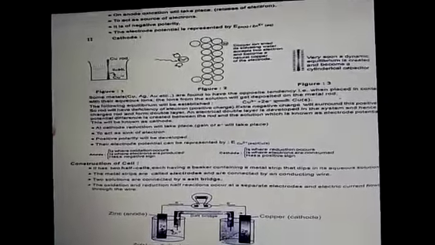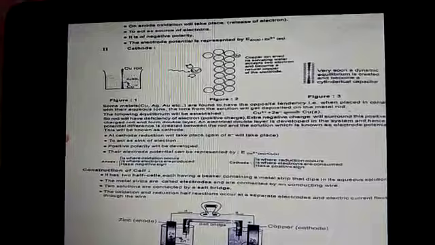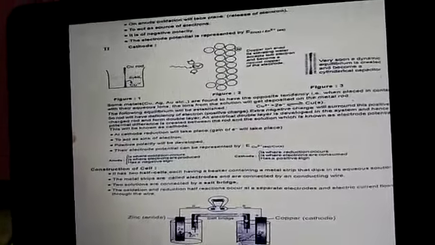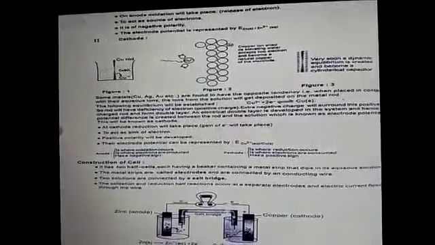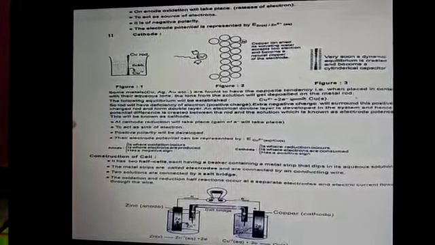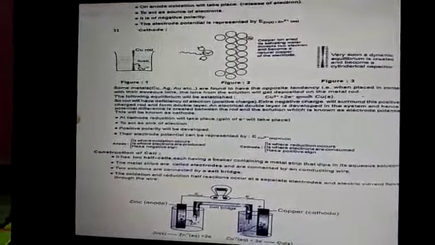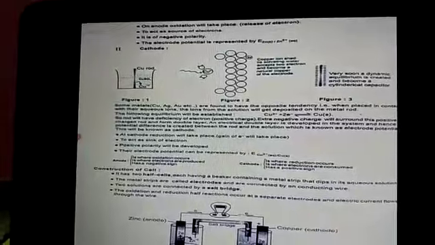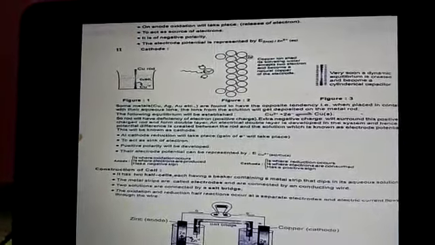Now, if an increasing external opposite potential is applied to the cell, the cell reaction continues as long as the opposing voltage is less than 1.1 volt. When the opposing voltage is 1.1 volt, the reaction stops altogether and no current flows. When the opposing voltage is greater than 1.1 volt, the reaction starts again but in the opposite direction. It is a non-spontaneous reaction. The electrical energy is used to carry out the non-spontaneous reaction.